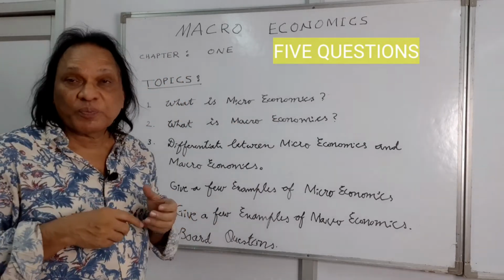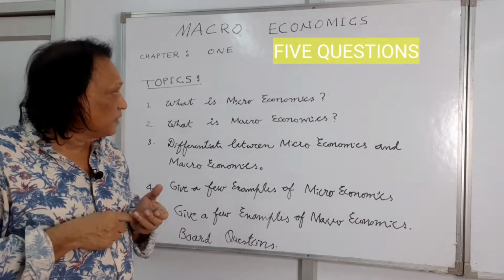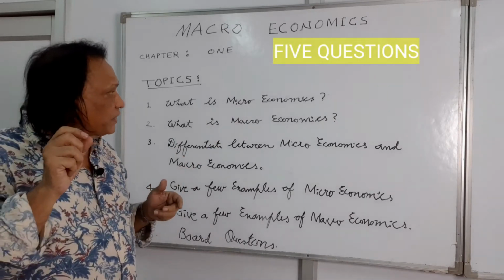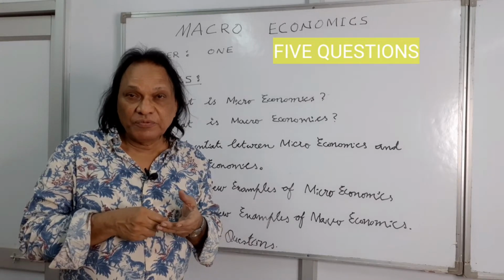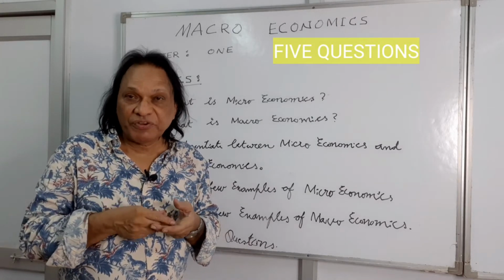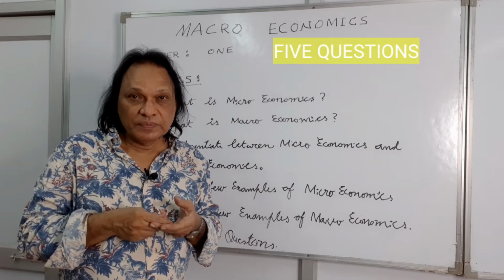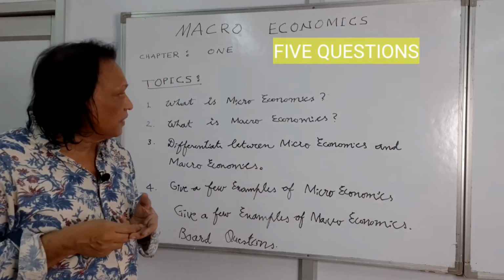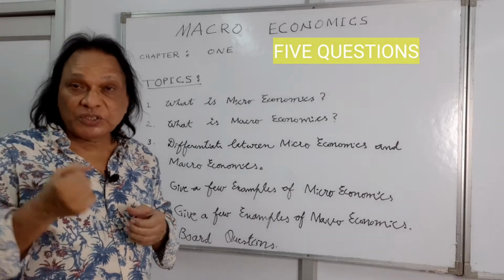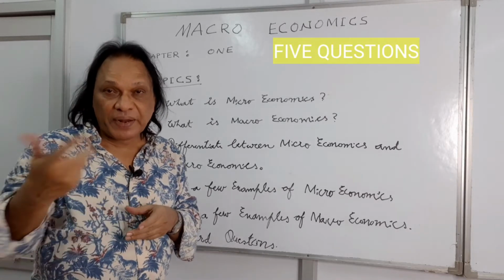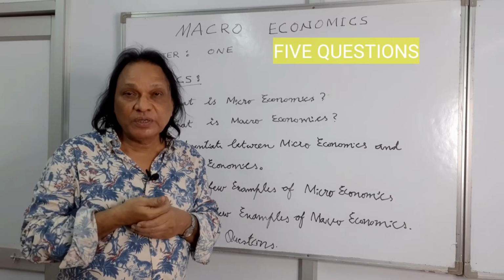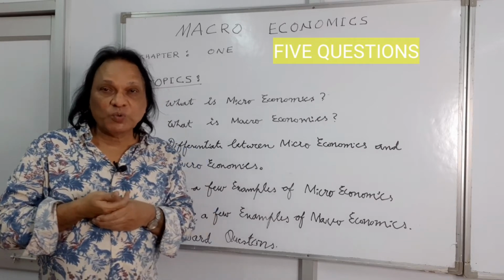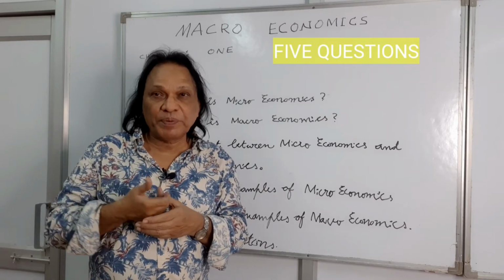The most appropriate sentence will be: microeconomics deals with single economic variables. What it means? It deals with the demand of a consumer, the supply of a producer, the consumption of one consumer, maybe the income of a household or income of a person.